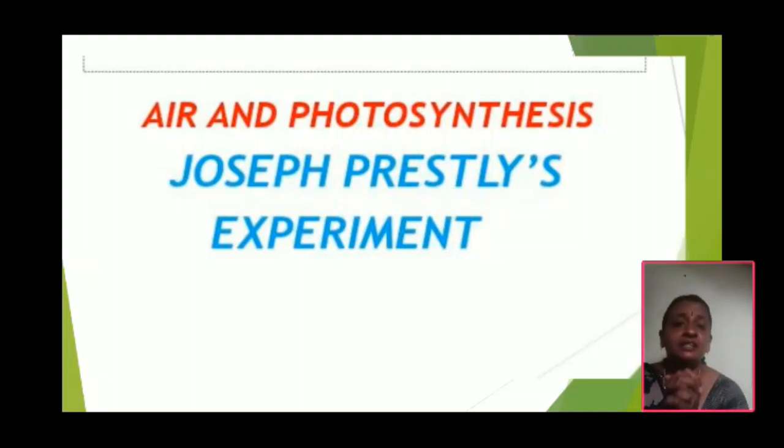Joseph Priestley discovered oxygen in 1774, and the name oxygen was given by Lavoisier in 1775. So, in this series of experiments, these are the milestones in the photosynthesis process.